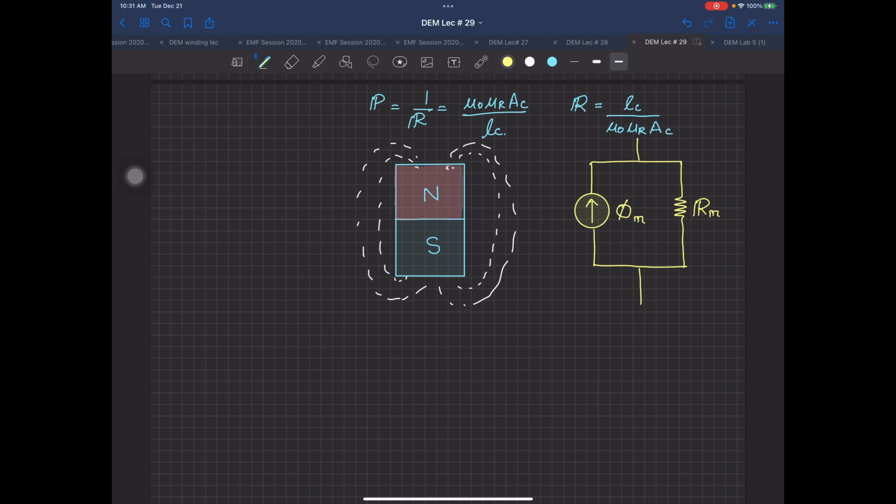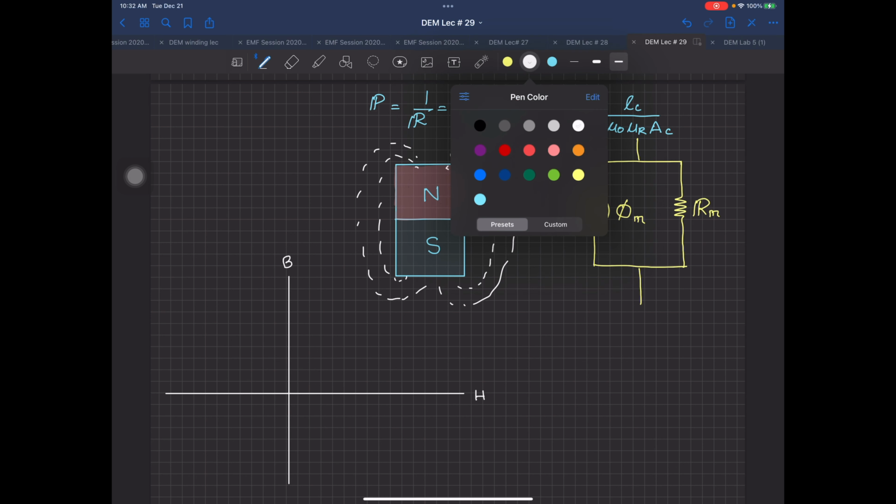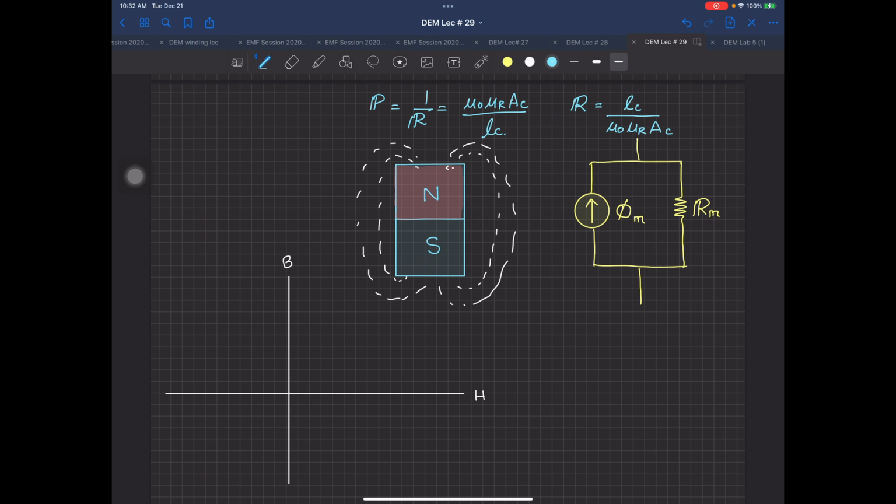Now using this model, this is the model. Now we go ahead and apply a little bit of mathematics on this model. Now you have over here, come on, I need a straight line. I have a BH curve over here. Of course, H on this side, B on this side, and let me draw maybe with blue color. I have a magnet, this is 1, 2, 3, 4, 5, 6.